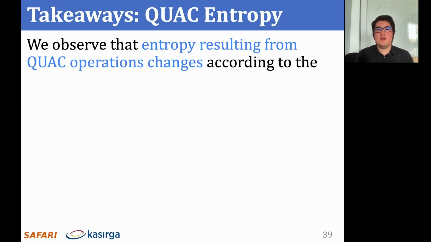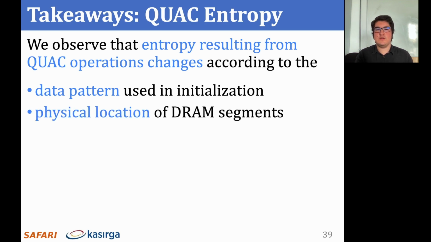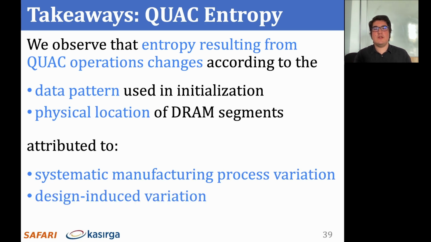To summarize, here are the key takeaways from our analysis of entropy. We see that the entropy resulting from QUAC operations changes according to the data patterns used in initializing DRAM segments and the physical location of DRAM segments. We attribute these to both systematic manufacturing process variation and design-induced variation-related effects.